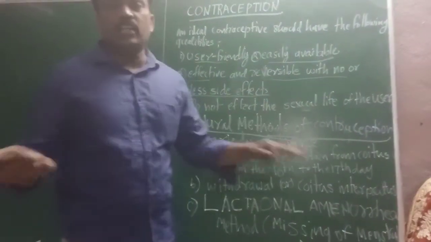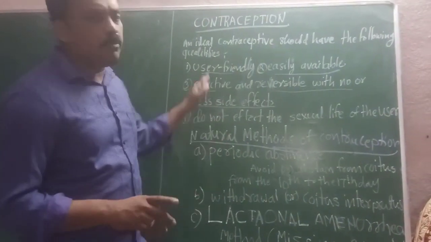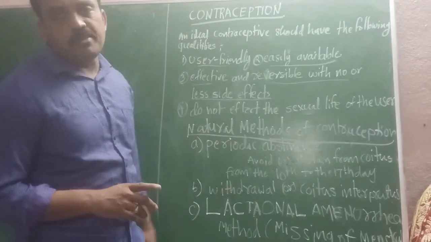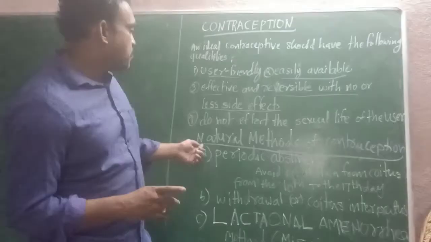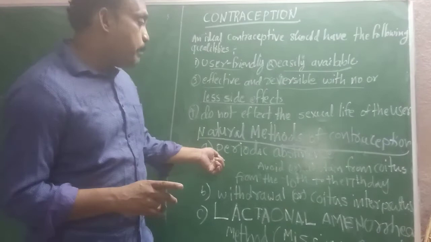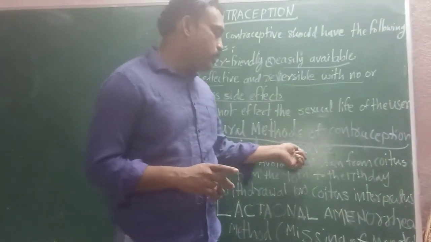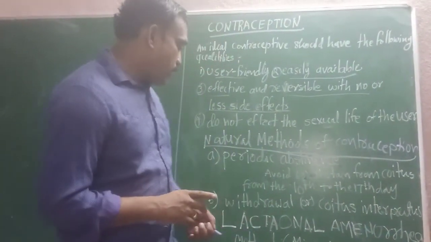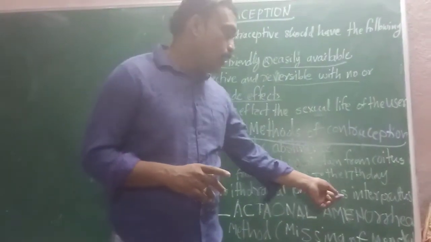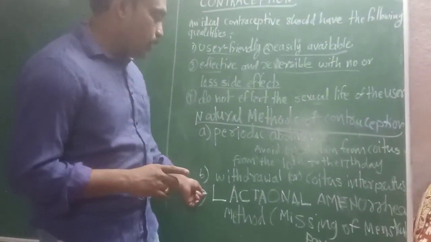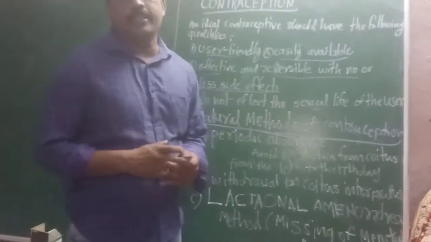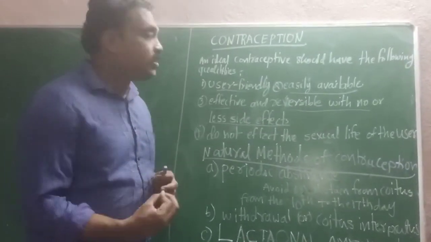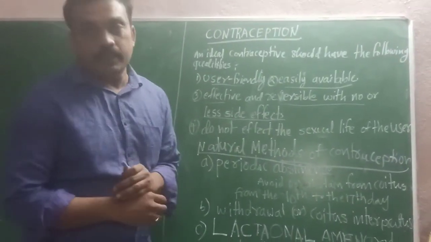These are the natural methods to prevent pregnancy and to stop birth rate. One is periodic abstinence, the second is withdrawal or coitus interruptus, and the third is lactational amenorrhea. These natural methods are useful to prevent pregnancy. Okay, thank you.